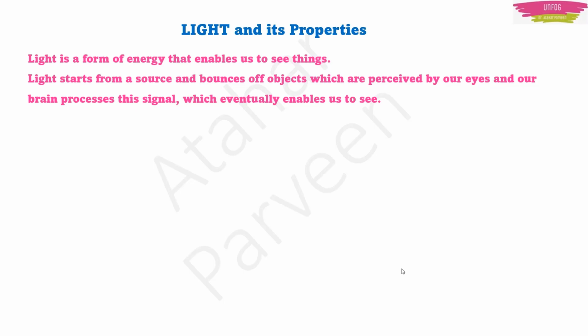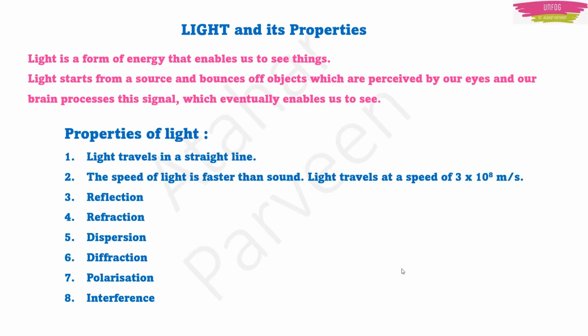Light is a form of energy that enables us to see things. And how are we able to see things? When light starts from a source and bounces off objects, our eyes perceive the light and our brain processes the signal, and eventually it allows us to see things. Light has a few well-known properties. The first is that light travels in a straight line. This is also known as the rectilinear property of light.